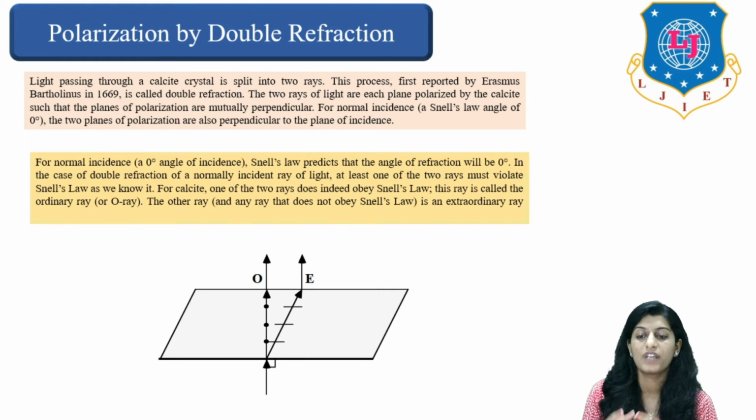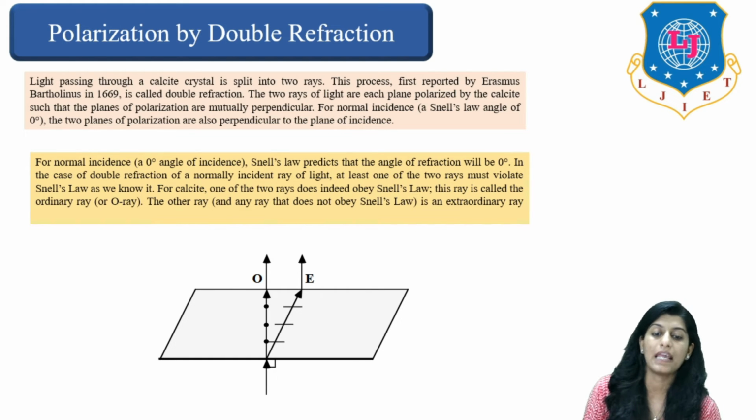In case of double refraction of a normally incident ray of light, at least one of the rays must violate Snell's law, right? So for calcite, one of the two rays does not indeed obey Snell's law. This ray is called the ordinary ray or O ray. Remember that the ordinary ray is termed the O ray. So this is the case of double refraction.